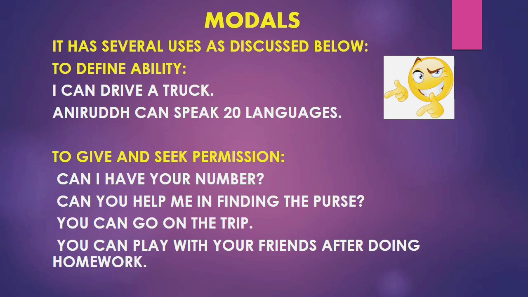In the first two sentences, it's seeking permission. It is not polite as compared to could, but can is also used for seeking permission. In my last video I had told it to you. It is used more with people of the same age group, your acquaintances, friends, peers. Could is used with people in authority, people who are superior in position, or maybe some stranger. There you cannot use can, because can sounds authoritative when it is used for requesting or asking for permission.